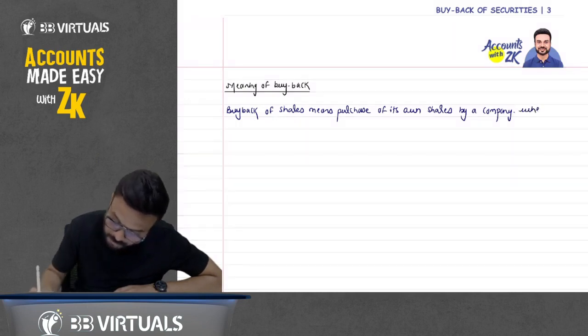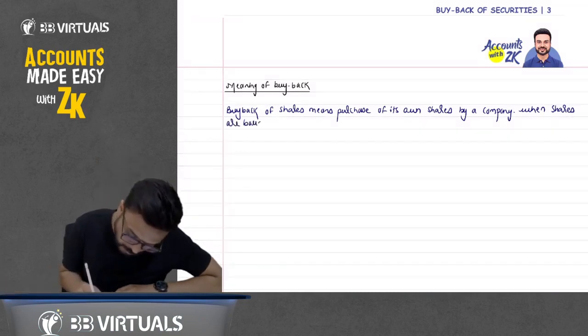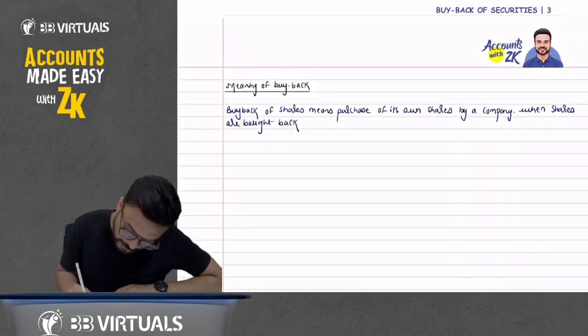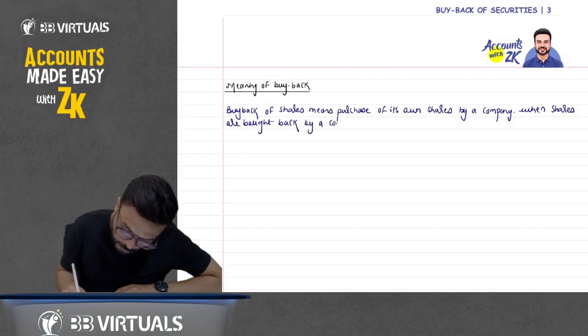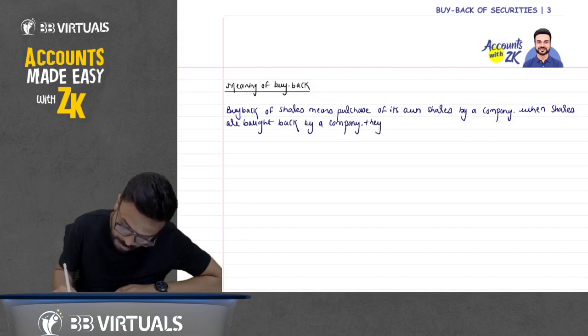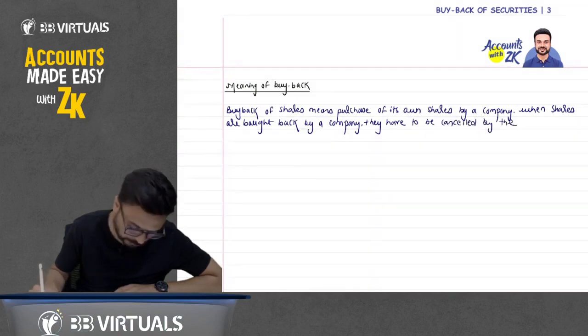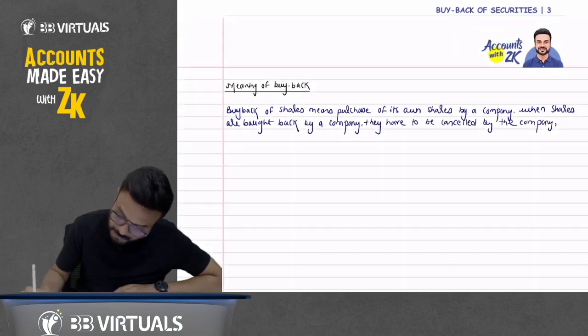When shares are bought back by a company, they have to be cancelled by the company.